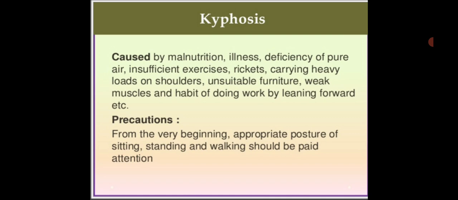Now there are some precautions from the very beginning. Appropriate posture of sitting, standing and walking should be paid attention to. In kyphosis, we should have some precautions, like correcting our posture in the very beginning: standing posture, sitting posture and walking posture.